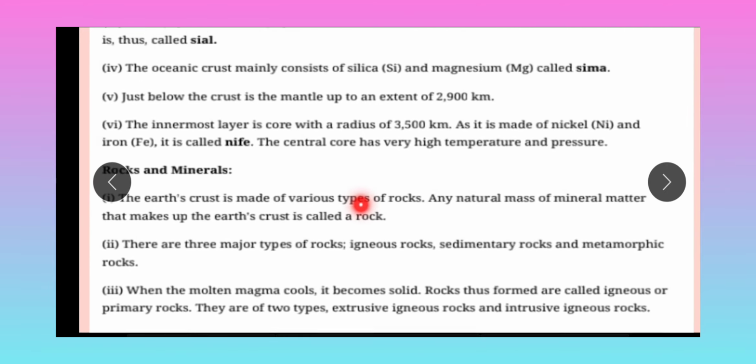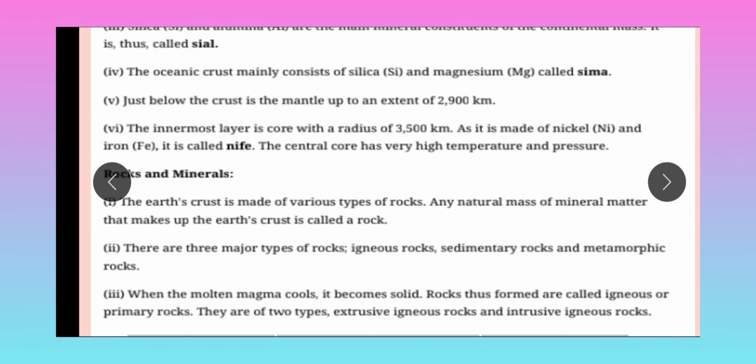Rocks and minerals. First point, the earth's crust is made of various types of rocks. Any natural mass of mineral matter that makes up the earth's crust is called a rock. Second one, there are three major types of rocks: igneous rocks, sedimentary rocks, and metamorphic rocks. Third one, when the molten magma cools, it becomes solid rock, and the rocks thus formed are called igneous rock or primary rock. They are of two types: extrusive igneous rock and intrusive igneous rock.